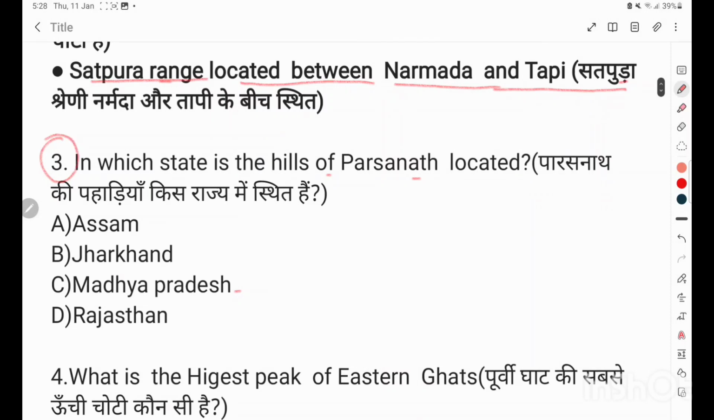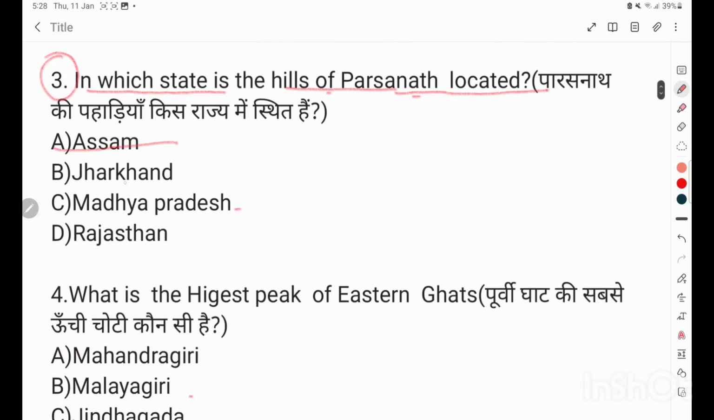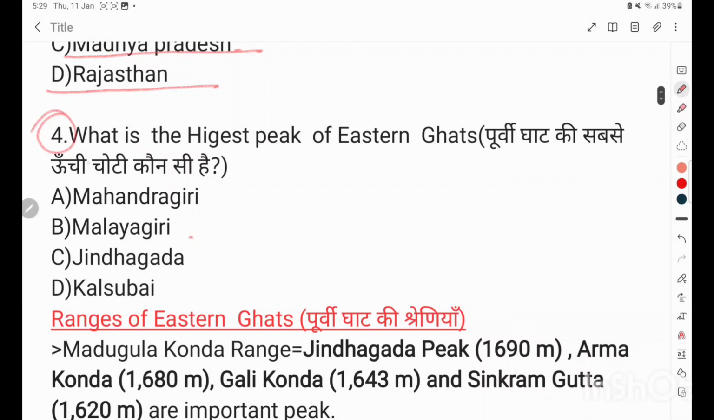Question number 3. In which state are the Parasnath Hills located? Assam, Jharkhand, Madhya Pradesh, Rajasthan. Correct answer is Jharkhand. Question number 4. What is the highest peak of Eastern Ghats?